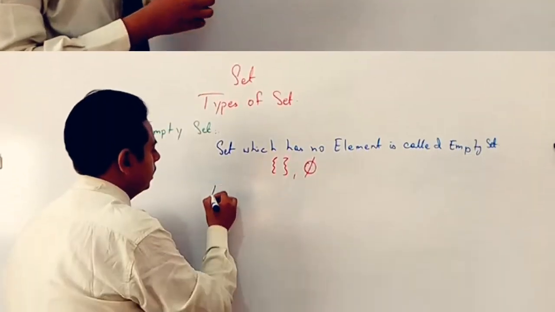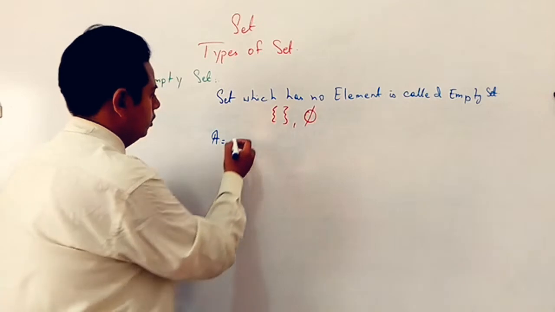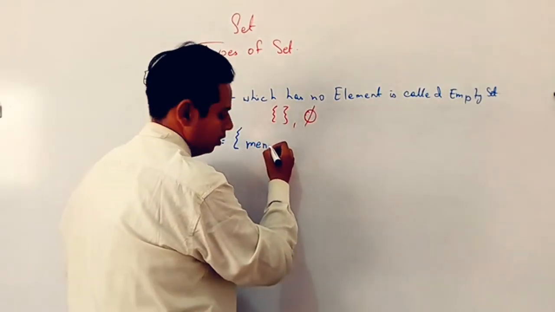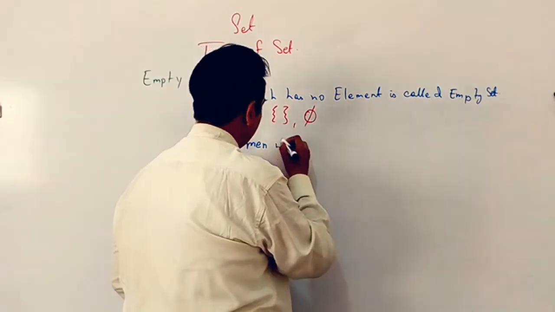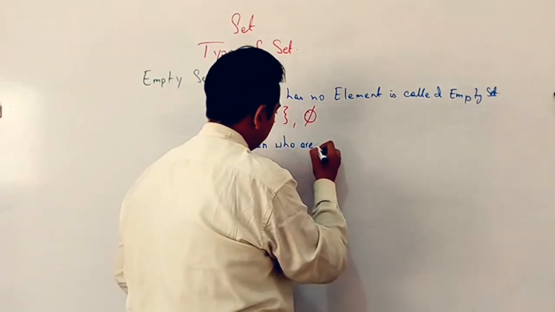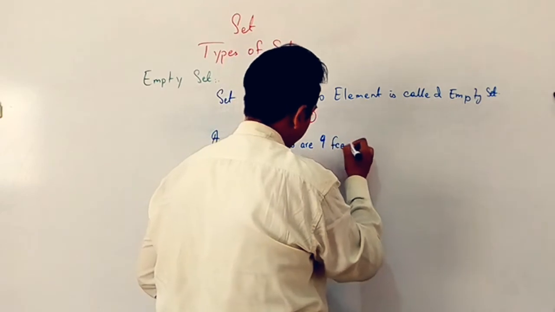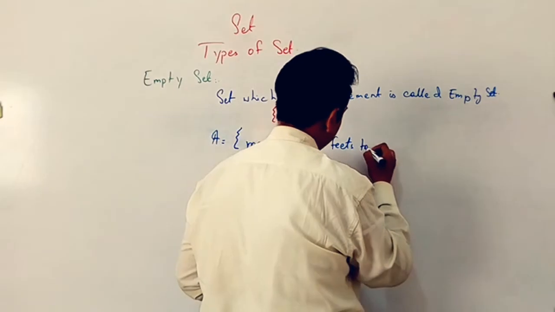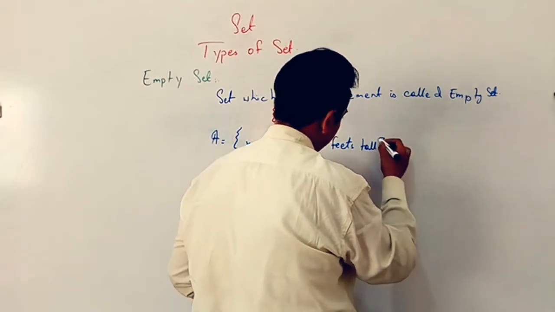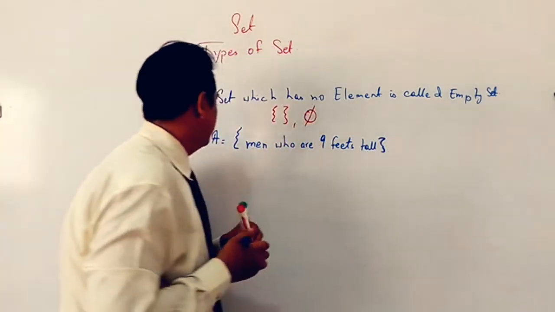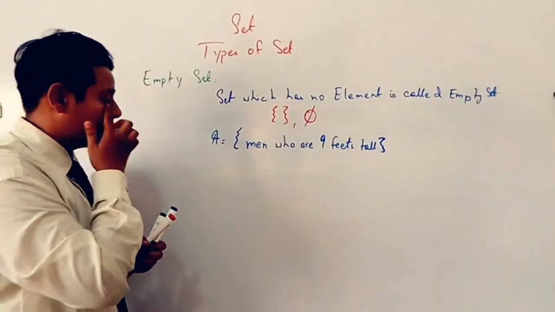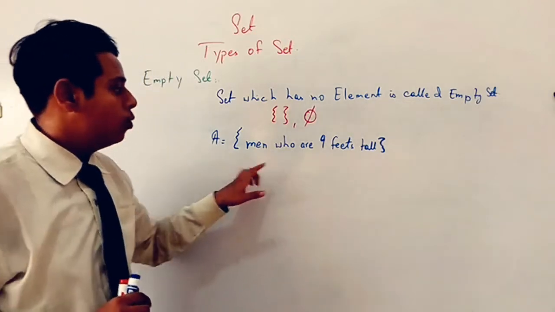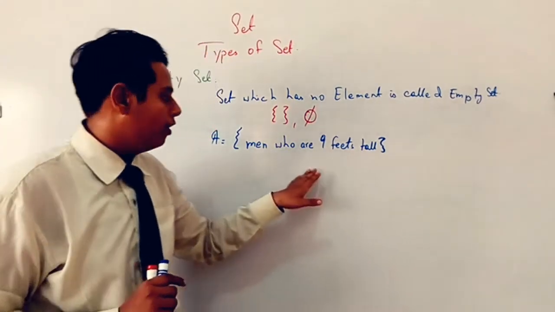Let's suppose that A is equal to the set which is having men who are 9 feet tall. Fine. So now we have to find out a set in which we have to write the name of those persons who have a height of 9 feet.